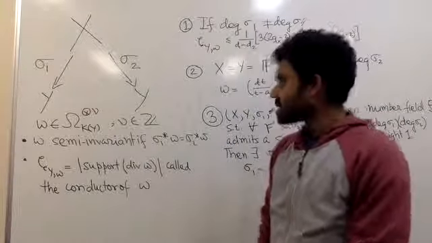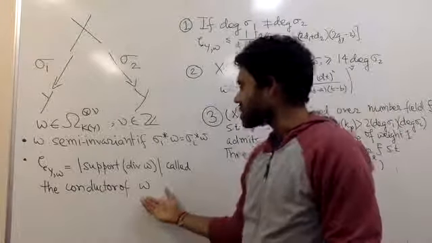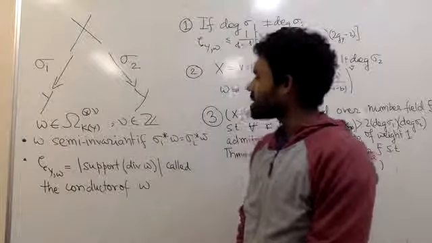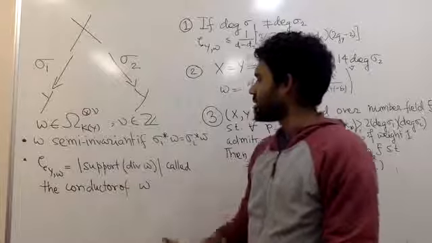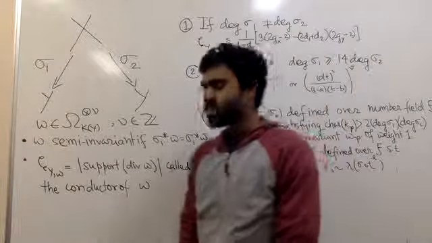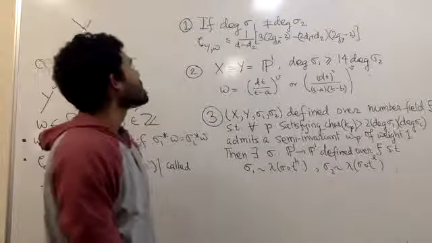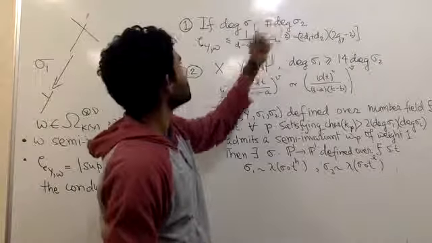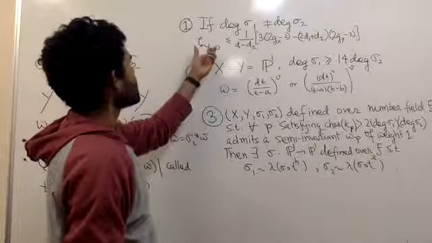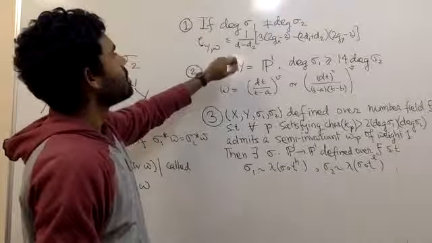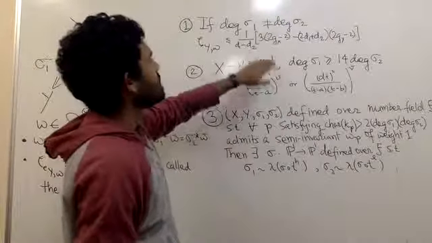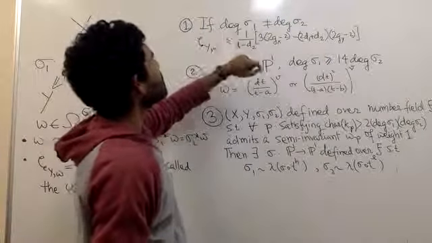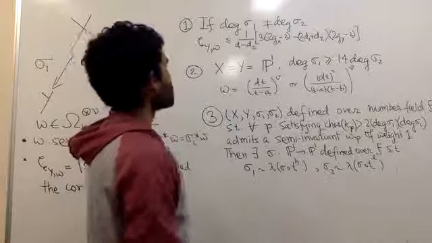We also define a quantity called the conductor of omega, denoted as script c sub y comma omega, as the cardinality of the support of the divisor of omega. Our first result is: if the degree of sigma 1 is not equal to the degree of sigma 2, then this quantity, the conductor, can be uniformly bounded by an expression given completely in terms of the genus of X, the genus of Y, and the degrees of the morphisms sigma 1 and sigma 2.